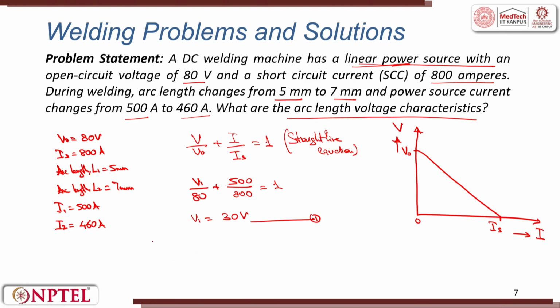Similarly, I can use this equation for V2. V2 by 80 plus 460 by 800, because this is a linear power source. This equation of straight line holds good here. This is equal to 1. This gives me the value of V2 as 34 volt. This is the second equation.